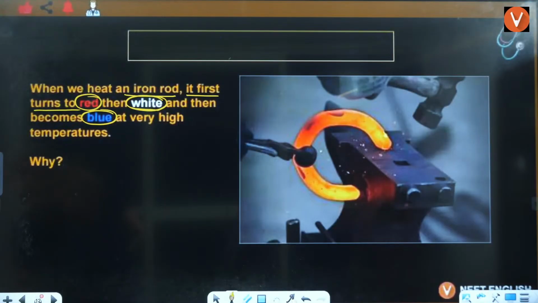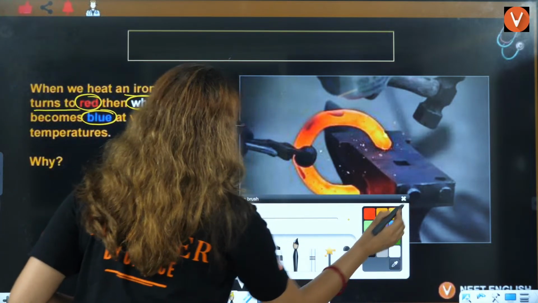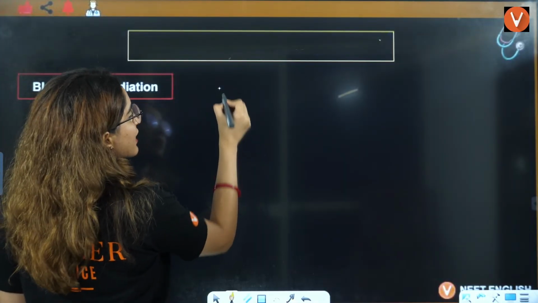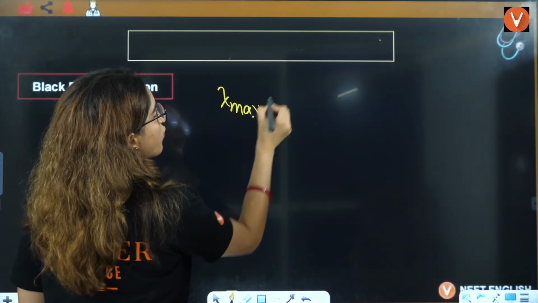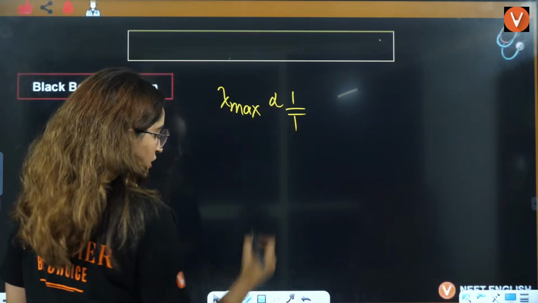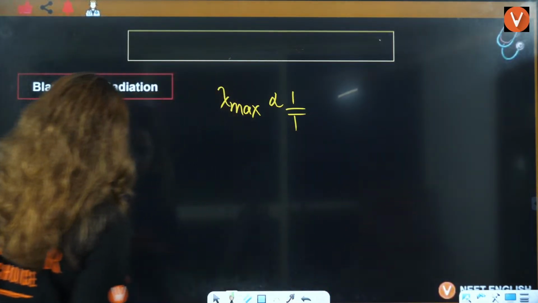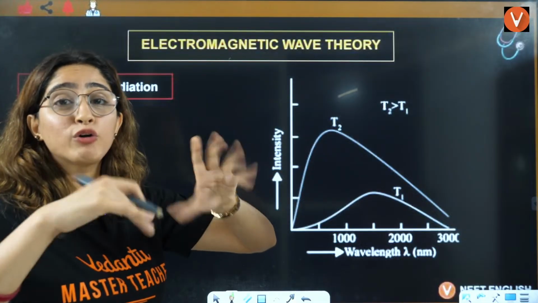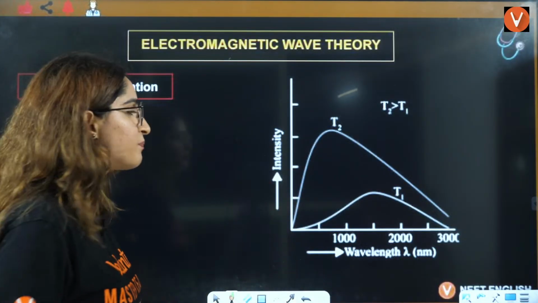This is called Wien's displacement law, and based on this, they can ask you very interesting questions. So you can say lambda max is inversely proportional to the temperature. For example, they give you this particular diagram. Now I'll tell you how they will ask you questions in the exam.